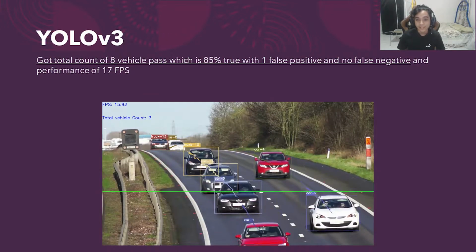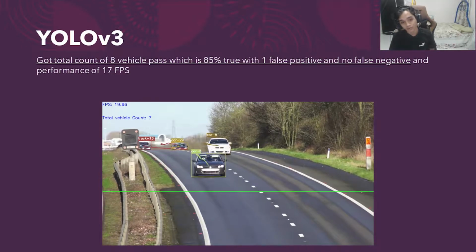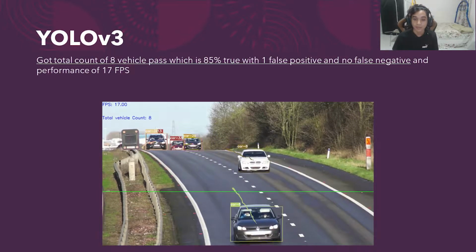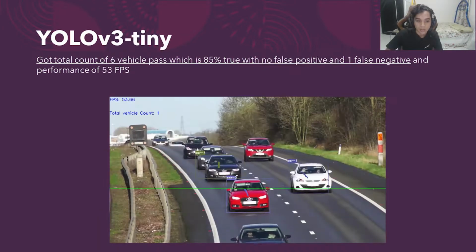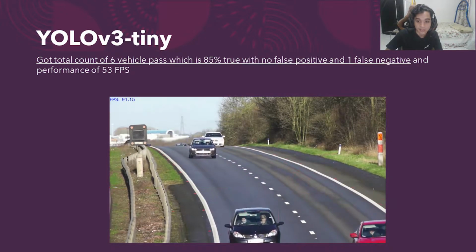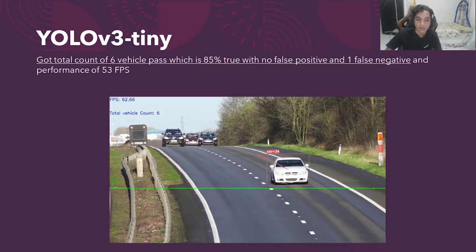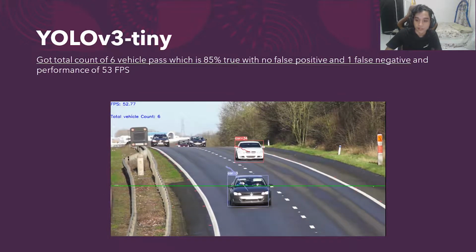The YOLO v3 model gets a total count of 8 vehicles passing, which is 85% true with 1 false positive and no false negative, and a performance of 17 frames per second. The last model, YOLO v3 tiny, gets a total count of 6 vehicles passing, which is 85% true with no false positive and 1 false negative, and a performance of 53 frames per second.